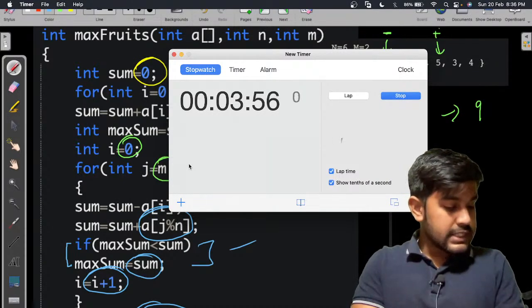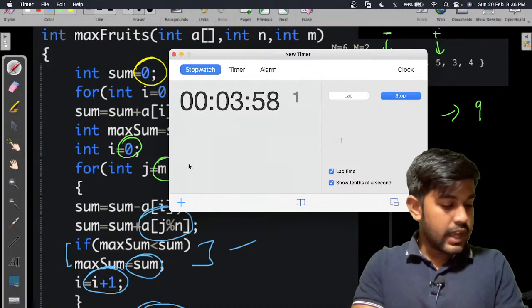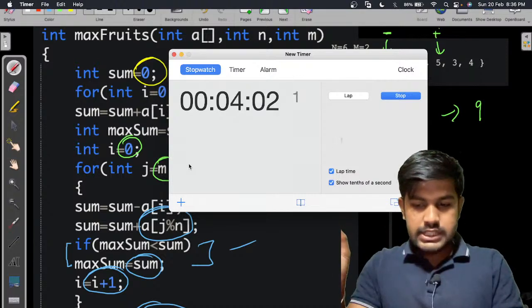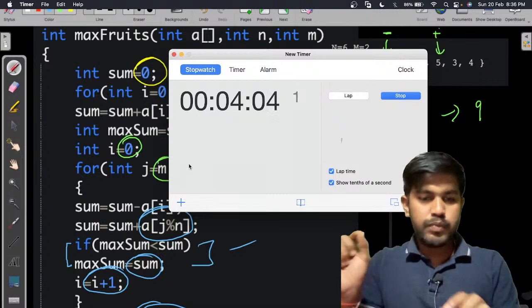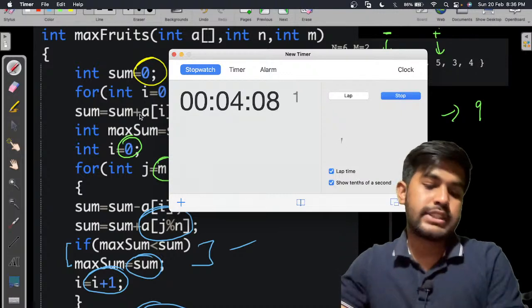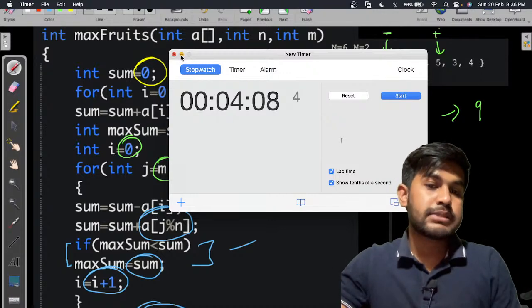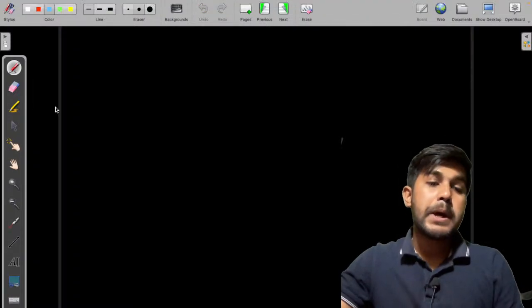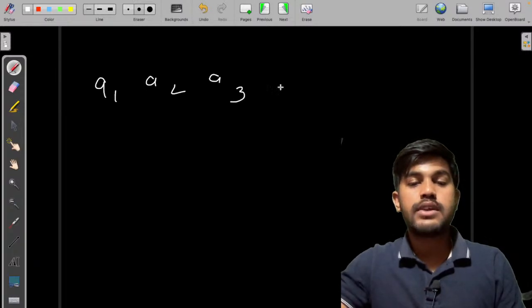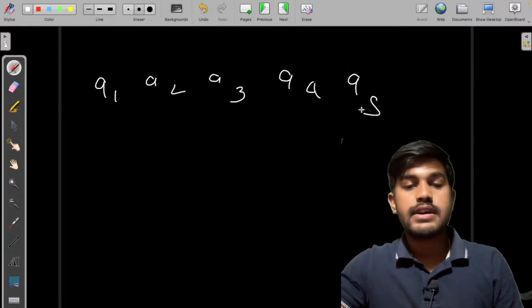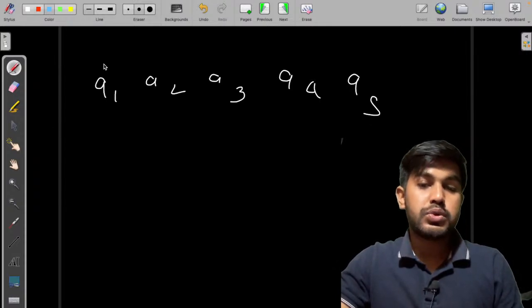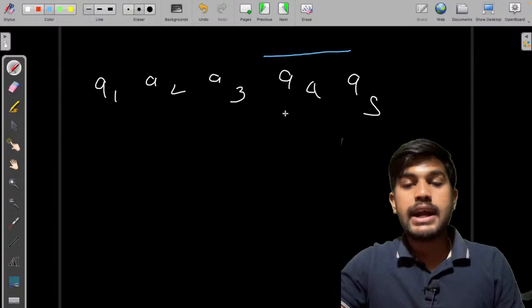Can you please explain how we will handle it when I point to the last window? Suppose this is not a circular array, because this can't be explained if it is not a circular array. Suppose we have a finite number of elements, a1, a2, a3, a4 and a5. If we want to consider a subarray of size 2, we need to stop at this point.